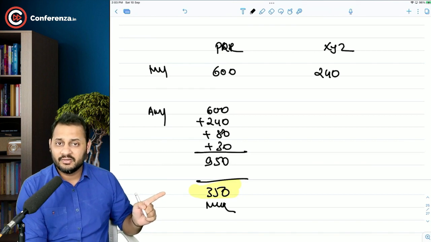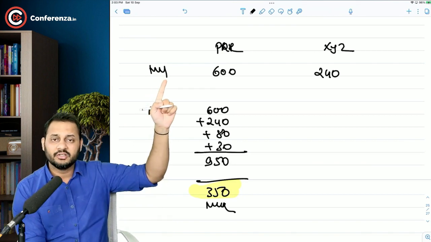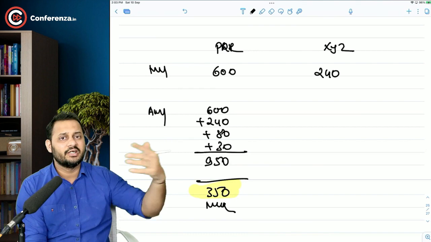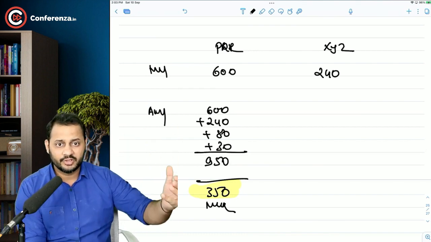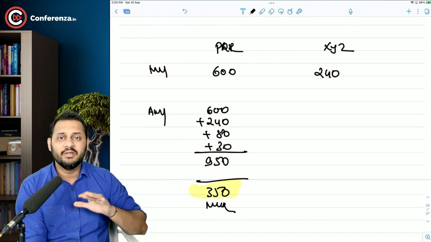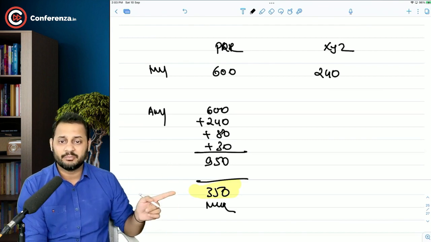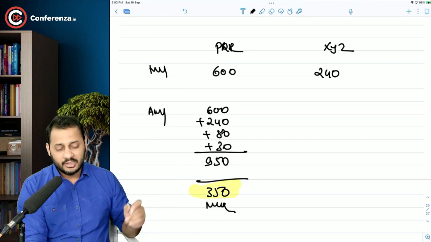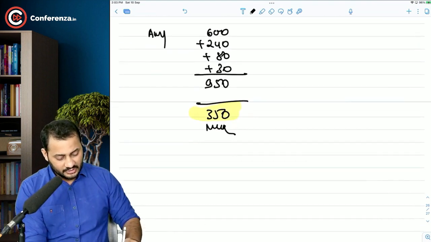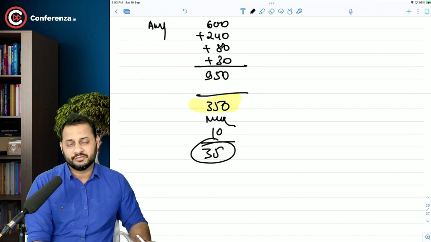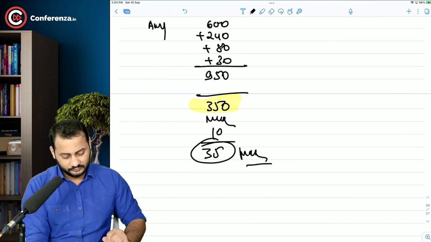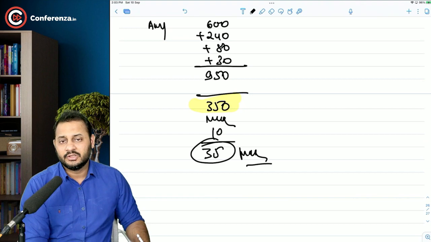And the total benefit to us because of the acquisition is 350 lakhs that we can distribute totally. So whatever the benefit of acquisition, if we distribute to them XYZ, then we will be at a no profit, no loss situation. So that becomes the maximum amount payable. Their number of shares is 10 lakhs. So we can pay them 35 rupees for each share. That's the maximum that we can offer them.